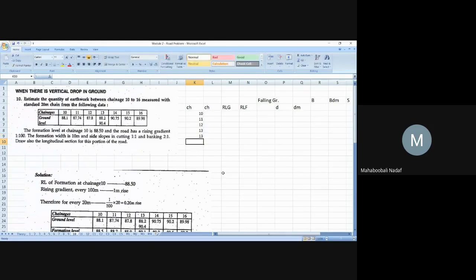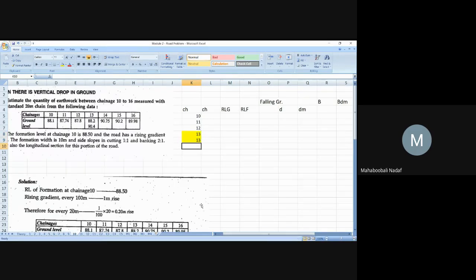Why? Because they have 2 RLs at that chainage. This is very, very important. Next chainage is 14, next is 15, next is 16. Is this point clear?